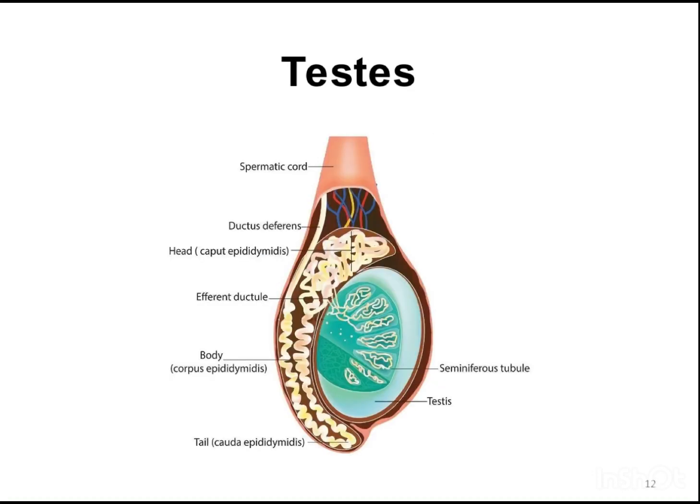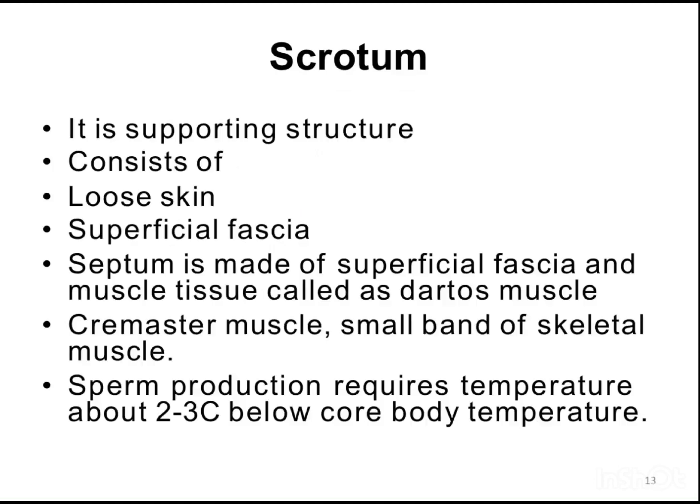Testes, spermatic cord, ductus deferens. Head, caput epididymis, efferent ductule, body. Corpus epididymis, seminiferous tubule, testis, tail, cauda epididymis. Scrotum. It is a supporting structure that consists of loose skin and superficial fascia. The septum is made of superficial fascia and muscle tissue called the dartos muscle, and the cremaster muscle, a small band of skeletal muscle.